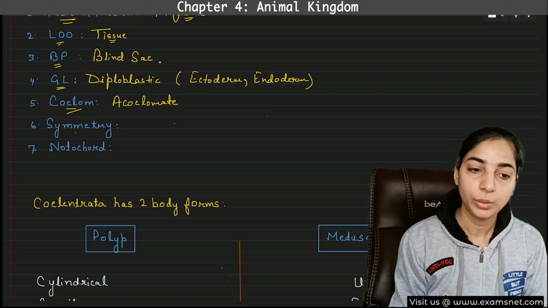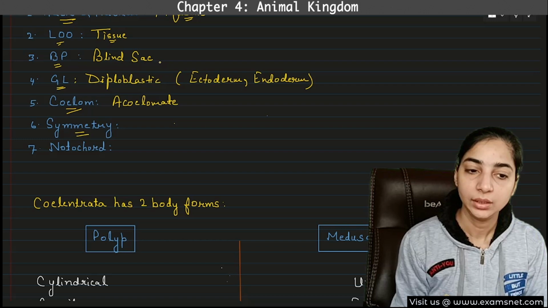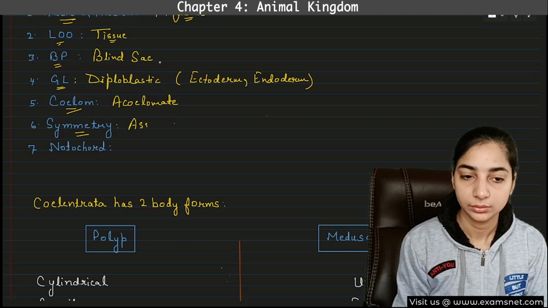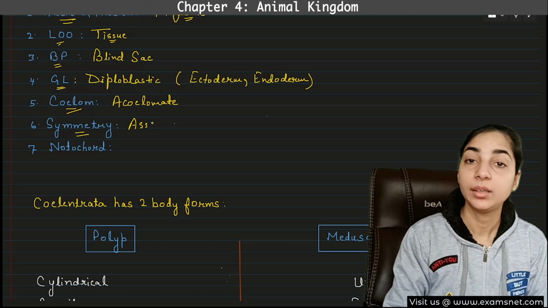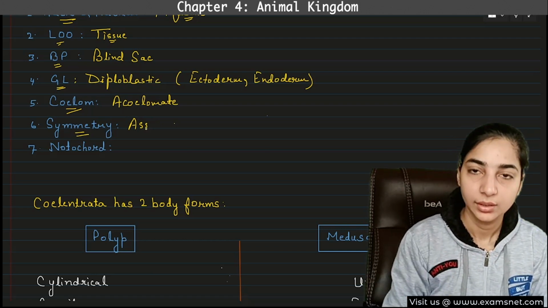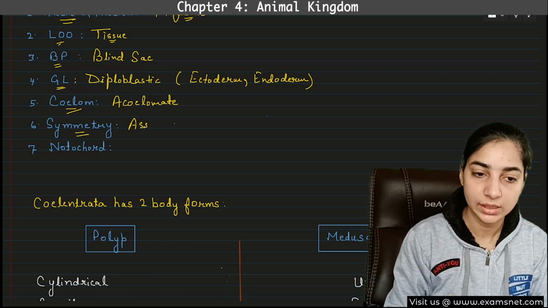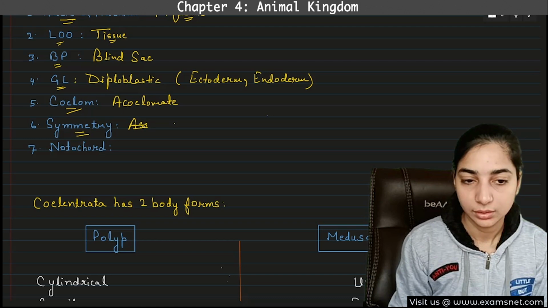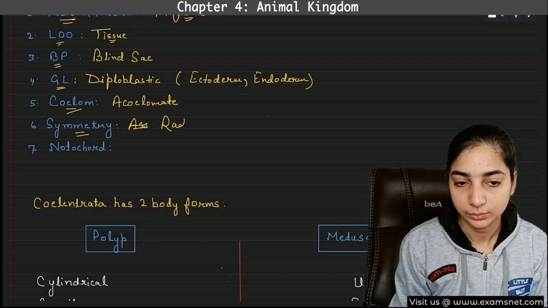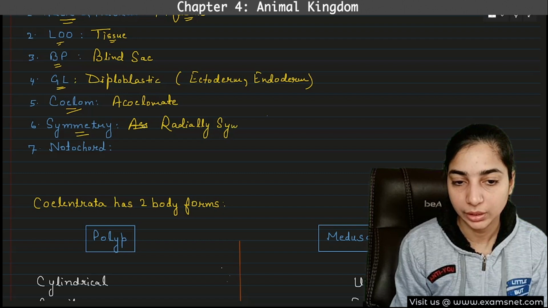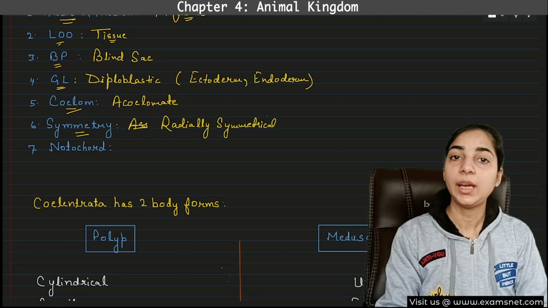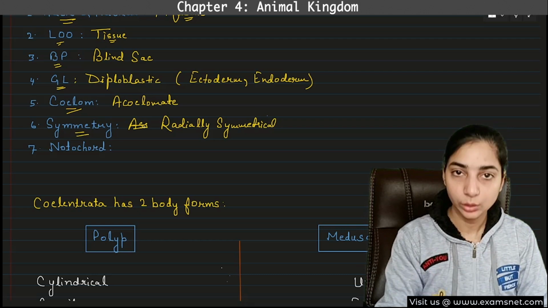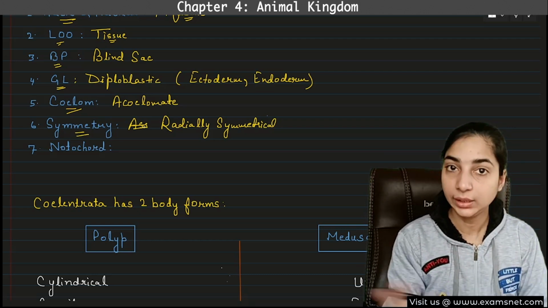Got it? What about symmetry? Again, they are asymmetrical. Sorry, these are not asymmetrical. These are radially symmetrical. Have we discussed this? Yes, we have discussed that these are radially symmetrical. What are other phyla that are radially symmetrical? Ctenophores are also radially symmetrical, the next phylum.